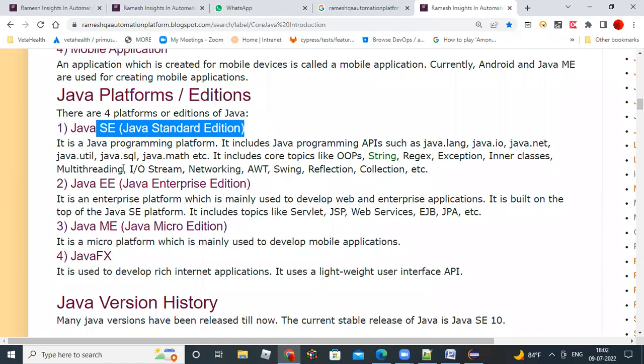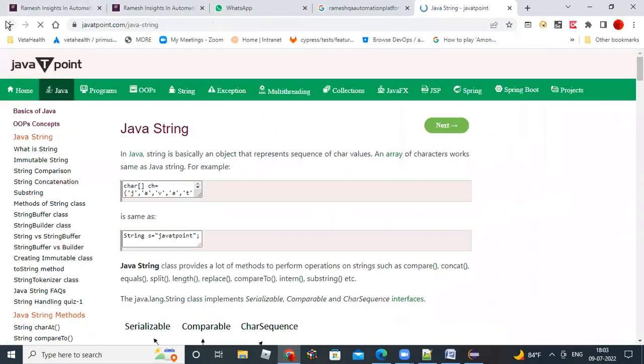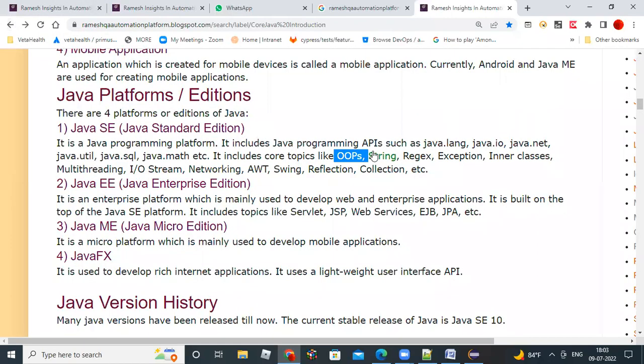These packages contain core topics like OOPs, strings, regular expressions, exceptions, inner classes, multi-threading, input-output file handling, networking concepts, AWT, Swing, reflection, collection.